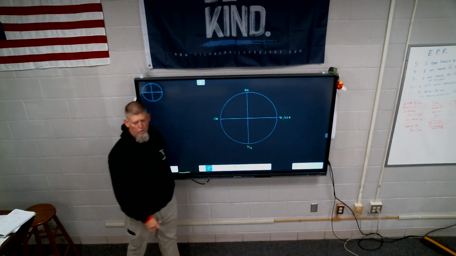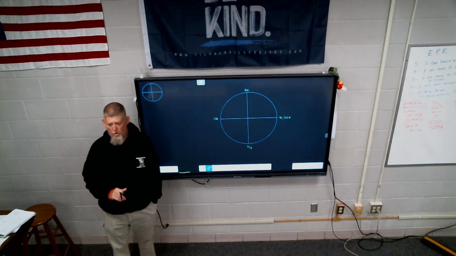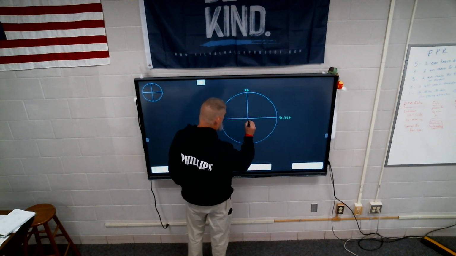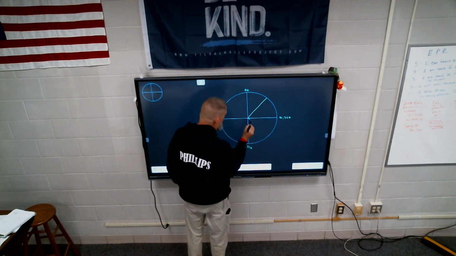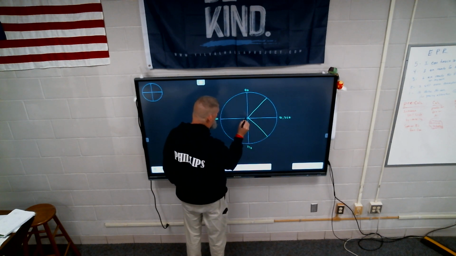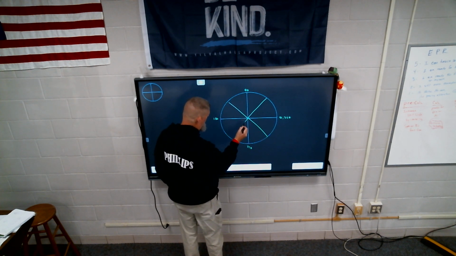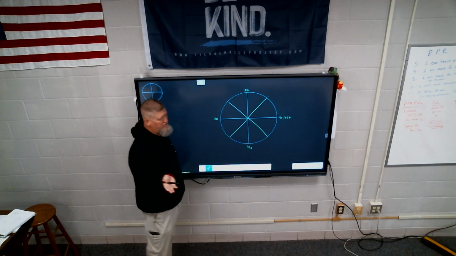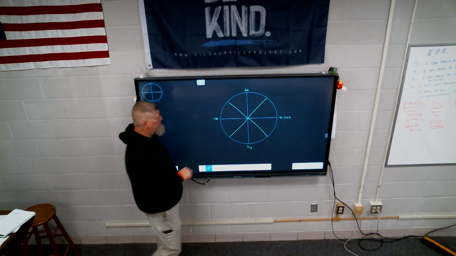Now within the unit circle, we only use 3 lines in each quadrant. So let's go and do the first one. Let's cut this in half, and cut each of them in half. How many degrees would this one be? Halfway between 0 and 90: 45.